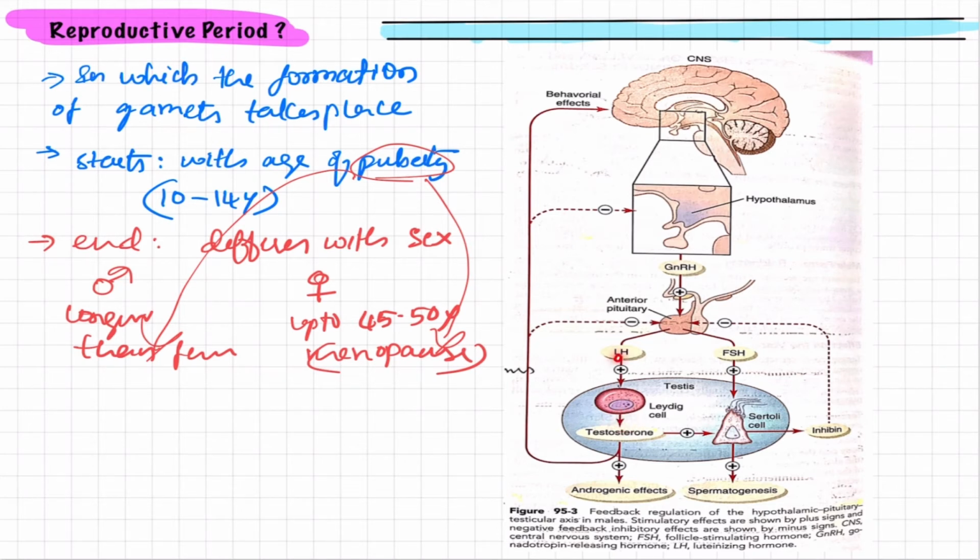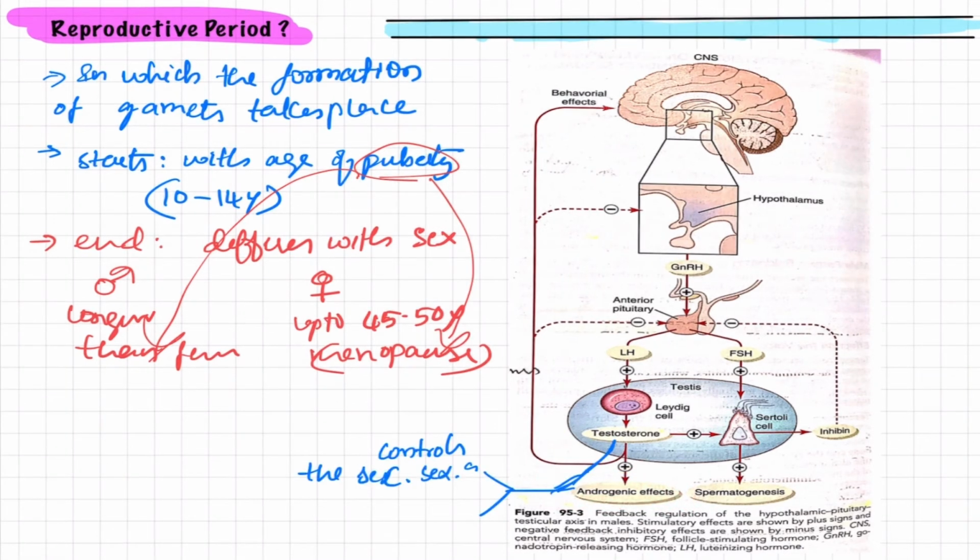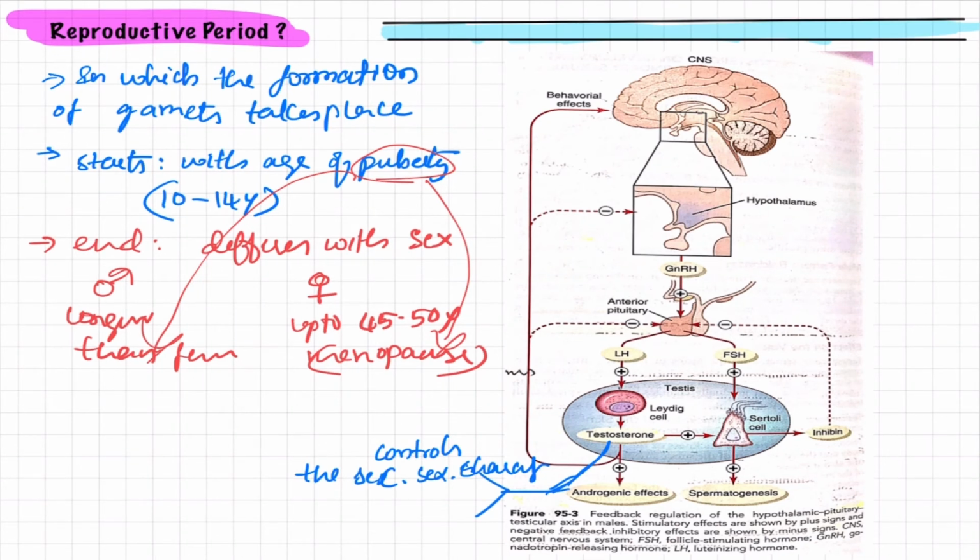In response to this stimulation, these Leydig cells release the androgens, and the special type of androgen is testosterone, and this testosterone has many effects that are called androgenic effects. This hormone will control the secondary sexual characters, and it also has effects on